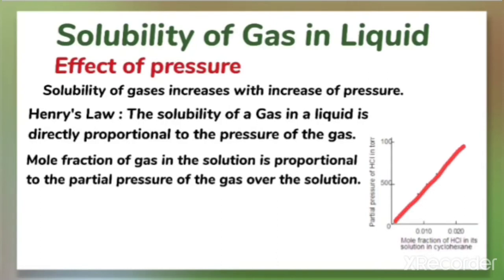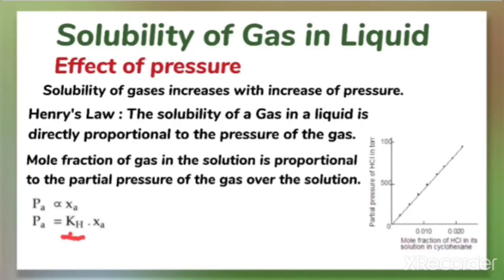That's why we are getting a straight line plot here, because the partial pressure and mole fraction have a direct relation. So make a relation here: PA, the partial pressure of the gas, is directly proportional to its mole fraction. When we remove the proportionality sign, there is a constant, which is called Henry's law constant, represented as KH. What is KH? Henry's law constant.